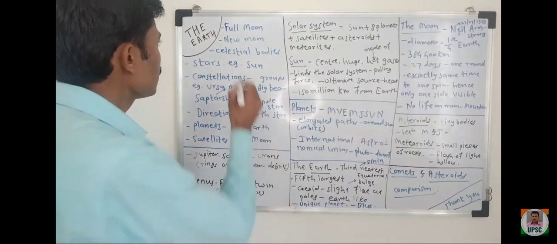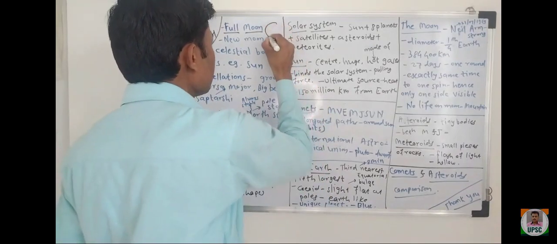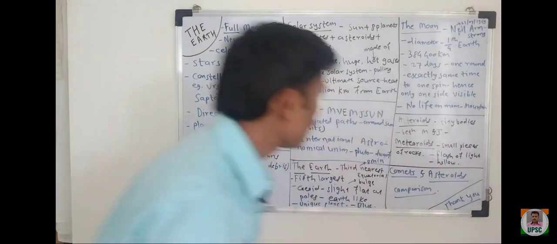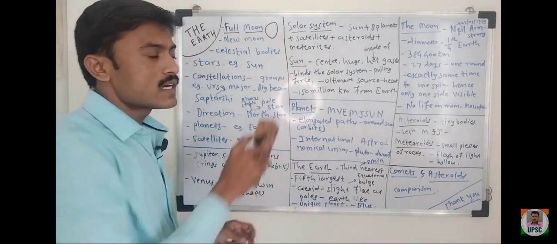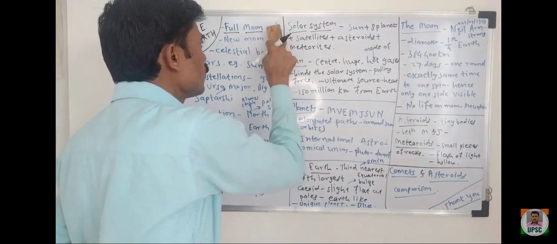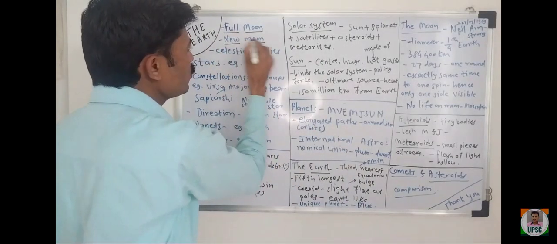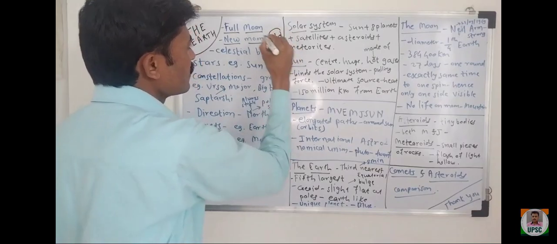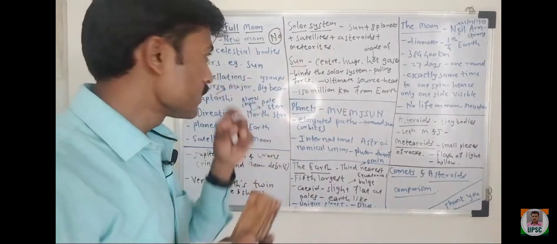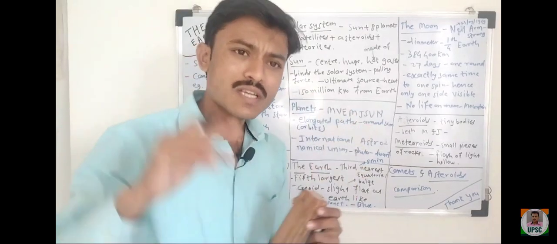So there is the full moon concept. What is the full moon? Full means full. It is not difficult to remember, right? Full moon means Purnima. When there is a full moon, that is called full moon. Nothing difficult. And new moon is the opposite of full moon. New moon is what? Amavasya. When there is no moon in the sky, no moon means new moon. When there is no moon, it is not visible to us.